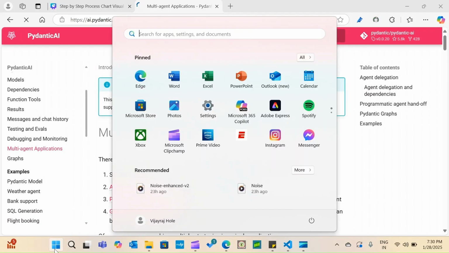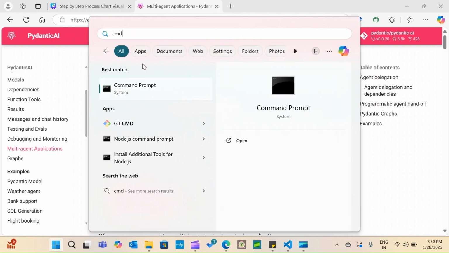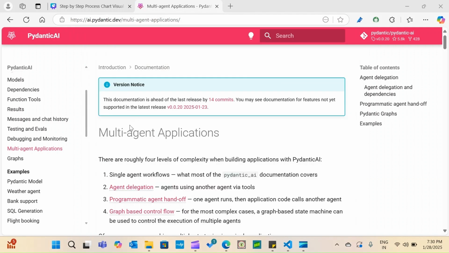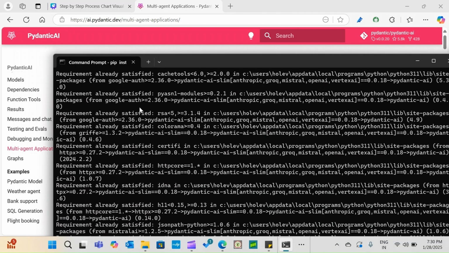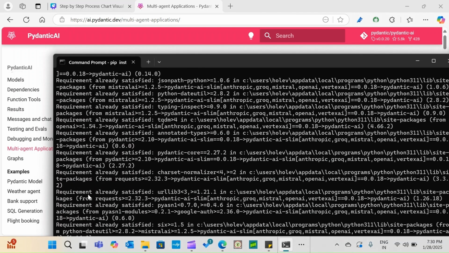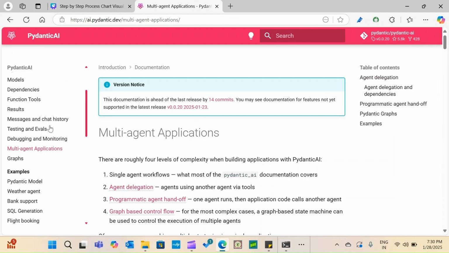I go into the command prompt, and you can just paste this command. I have already installed the Pydantic AI library, so it says requirements already satisfied. So this is how you need to install the Pydantic framework.